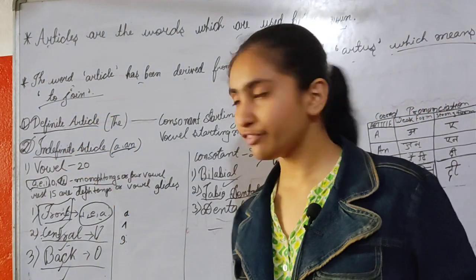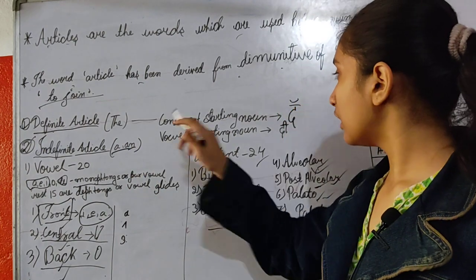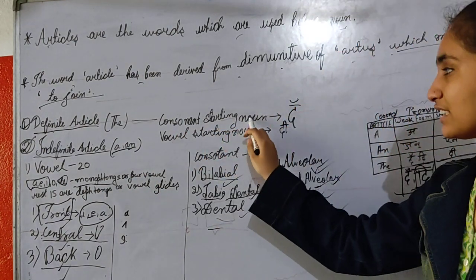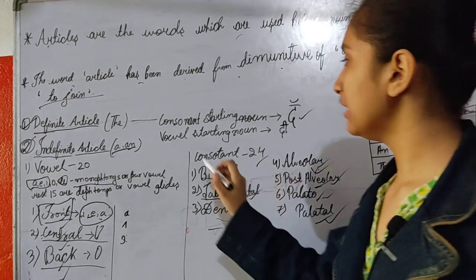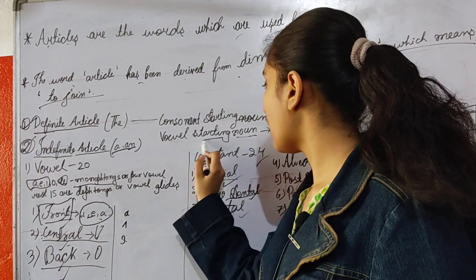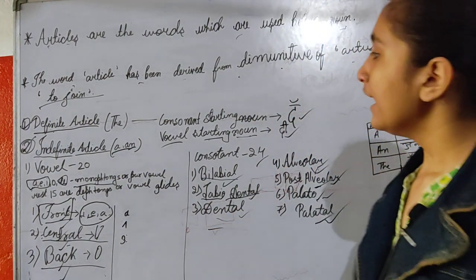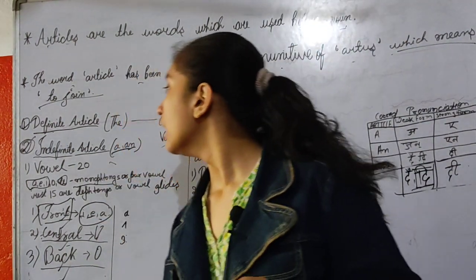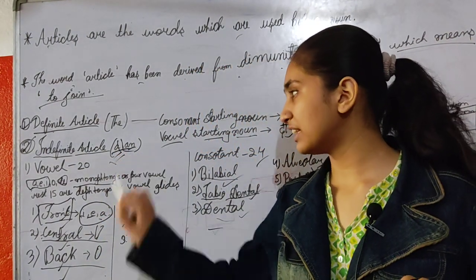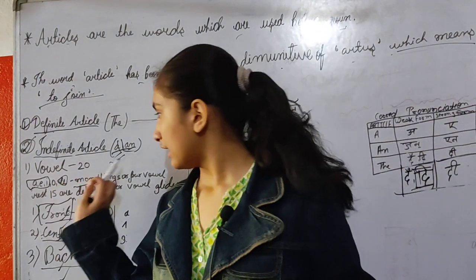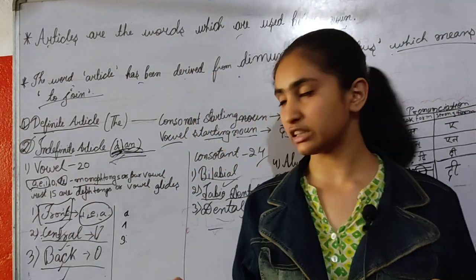There are two types of articles: definite articles, the. When noun starts with consonant, then the is pronounced as "thuh", and when noun starts with vowel, then the is pronounced as "thee". Indefinite article. There are two types of indefinite article, a and second one is an. And we use an before vowel and we use a before consonant.